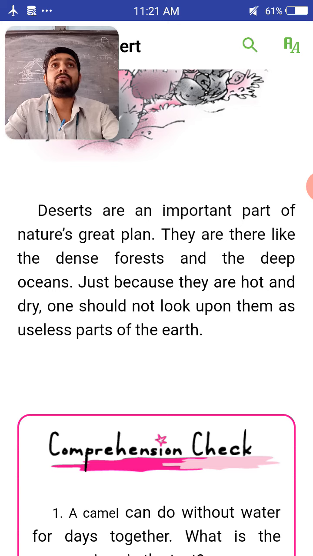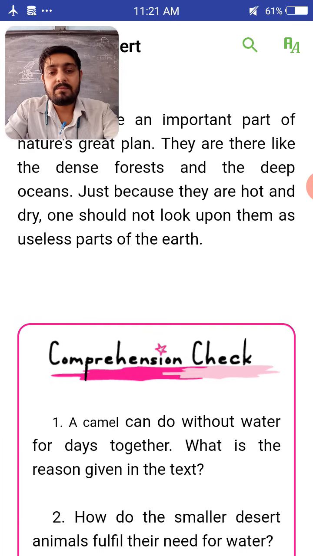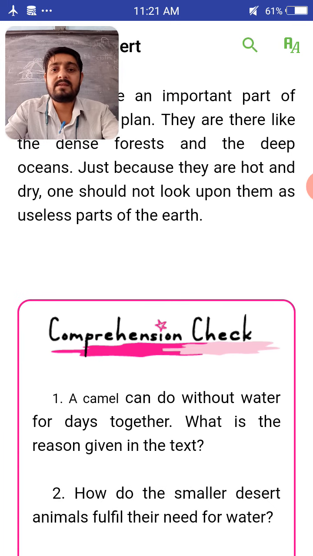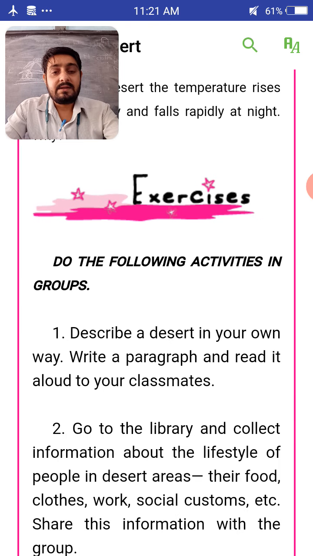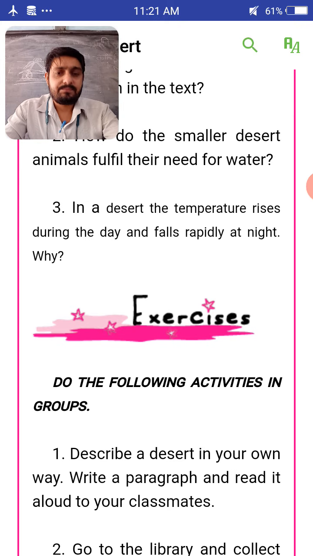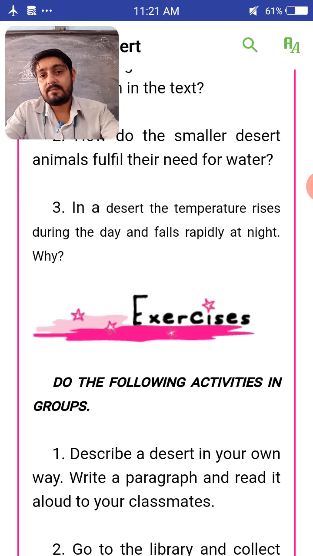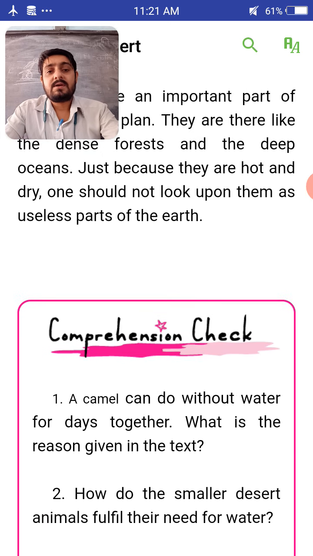And those who are living in the desert area, we should learn from them also. Instead of saying this and that to them, we should encourage them that even being so hot, they are surviving there in the hot place.